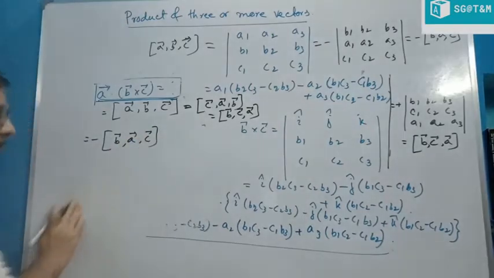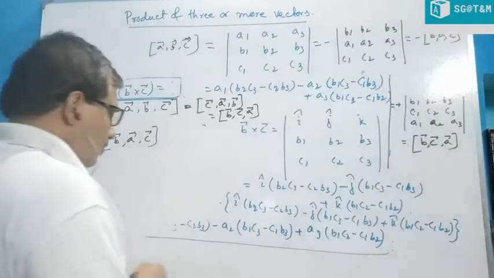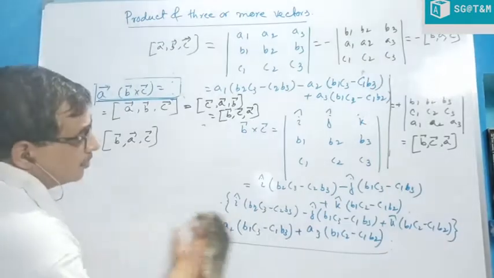Now, what is the geometrical interpretation of this? What is this value? The geometrical interpretation of A dot B cross C is very much important.